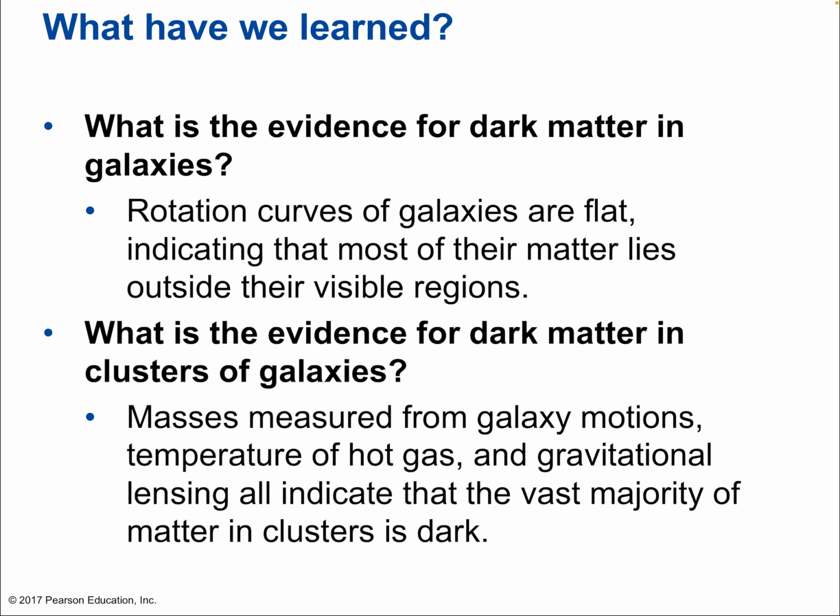So let's summarize. What have we learned? Well, what is the evidence for dark matter in galaxies? The rotation curves were the first one, and a really big one. They indicate that most of the matter lies outside their visible regions. Okay, what is the evidence for dark matter in clusters of galaxies? Well, the masses measured from galaxy motions, temperature of hot gases, and gravitational lensing all indicate that the vast majority of matter in clusters is dark.